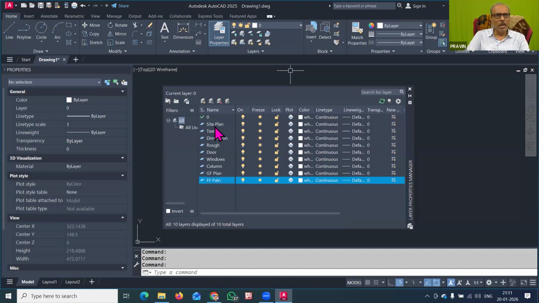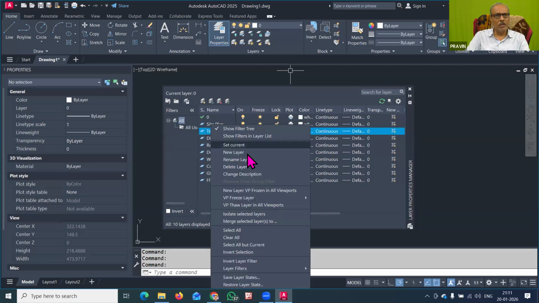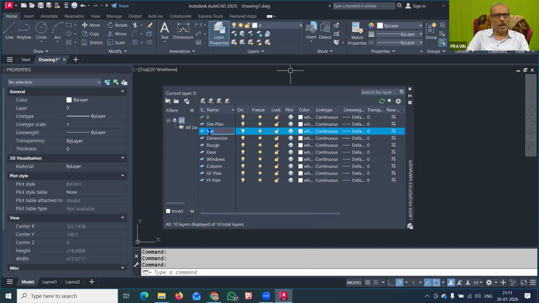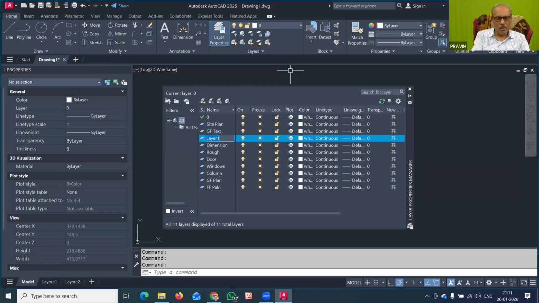Now similarly, every layer will get repeated. For the text also, you can rename this layer and say that all this text is ground floor text. Then you have to again create a new layer whose name is FF text, first floor text. All the names of the rooms on the first floor will be given on this layer. Similarly, you have to do all these things for the doors and windows also. I will just use one layer for door and window.